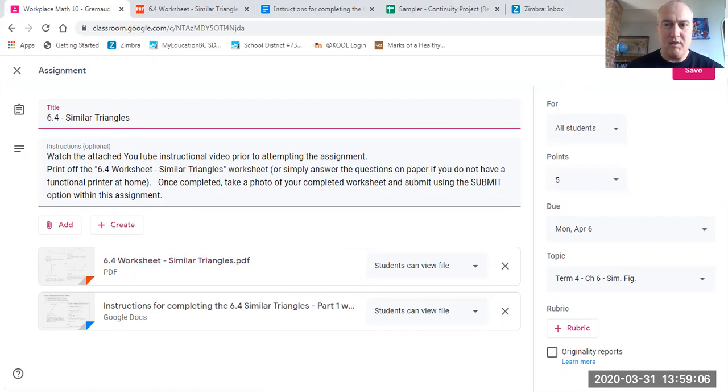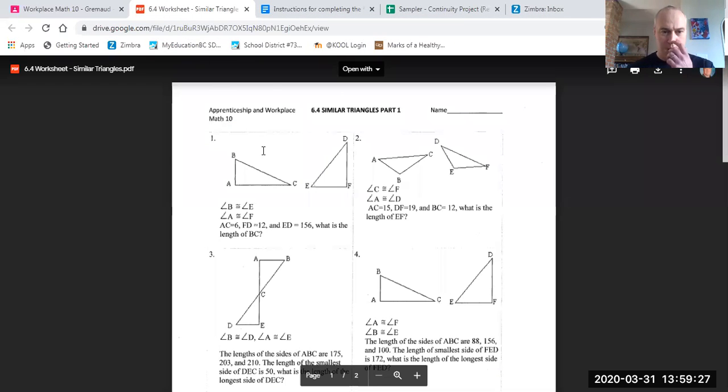It's a little different on your screen, but you're going to see a submit button at the top, and in there you'll have an option to upload pictures, and that's where you submit it to me so that I'm aware of what you've completed.